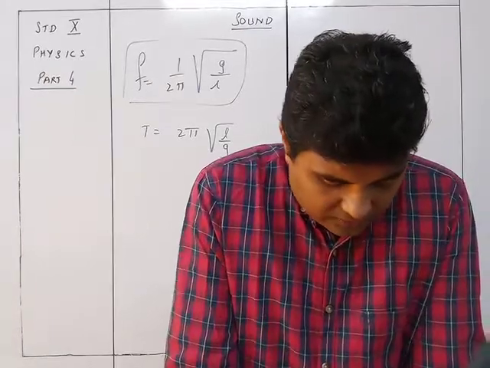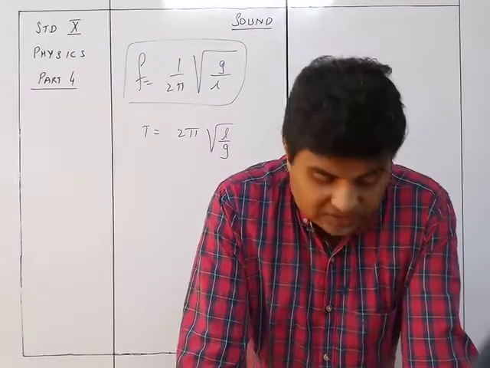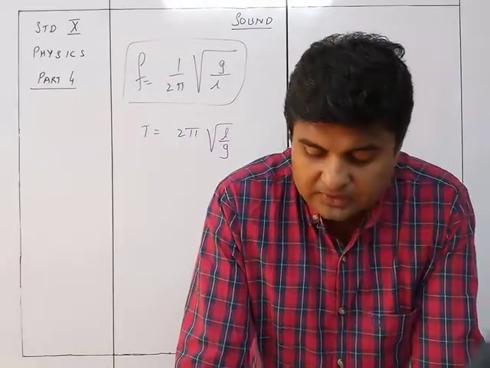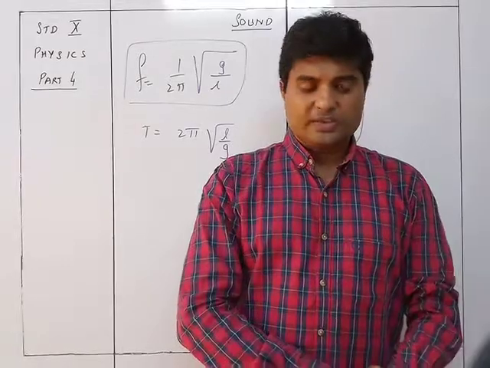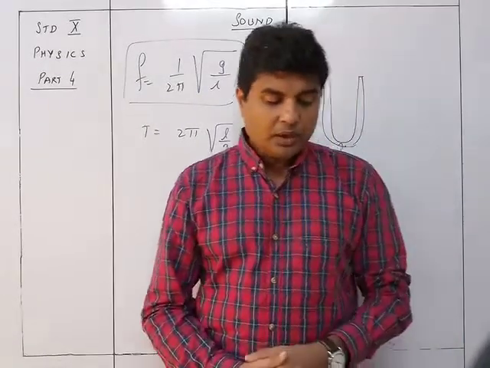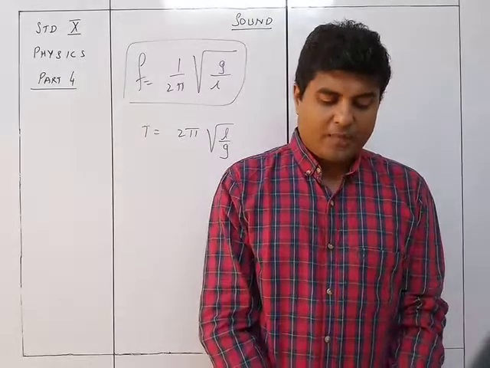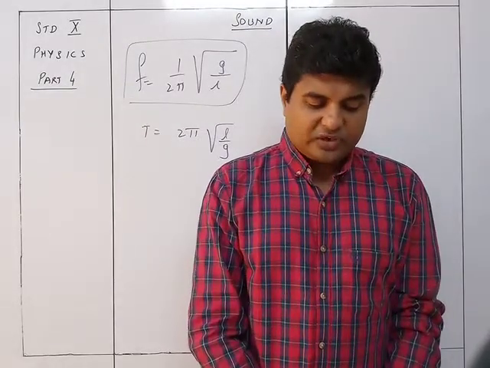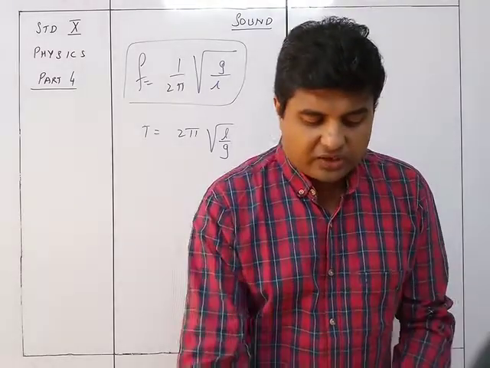The fourth one, now this one is very important to understand, so just see to it. There will be certain questions which are normally asked based on this, so that's why it's important to understand this. When an air column in a flute or an organ pipe is made to vibrate, it vibrates with a natural frequency which is inversely proportional to the length of the air column.